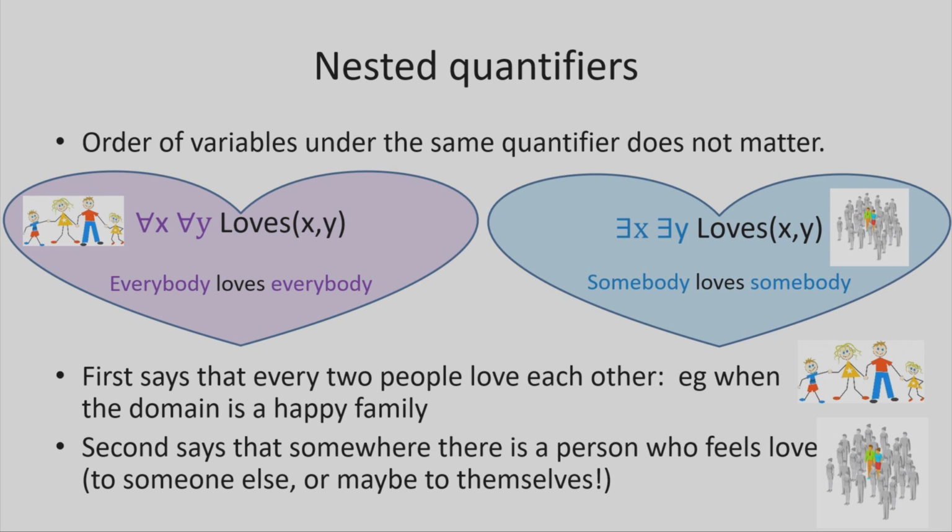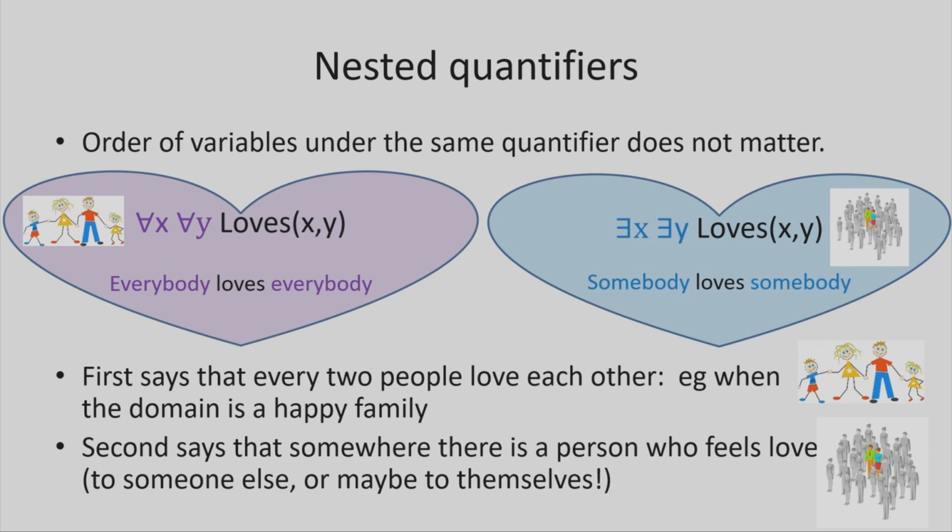Everybody loves everybody. Well, everybody loves everybody. Similarly, there is somebody who loves somebody. Well, we could call the first person x and the second person y, or the other way around. It doesn't really change things. Well, you could say somebody is loved by somebody, but again, it would have the same meaning. It's enough to find person x, who is the one who loves, and the person y, who is the one being loved. And you know what? It's entirely possible that x is equal to y. Why not? Somebody may just love themselves.